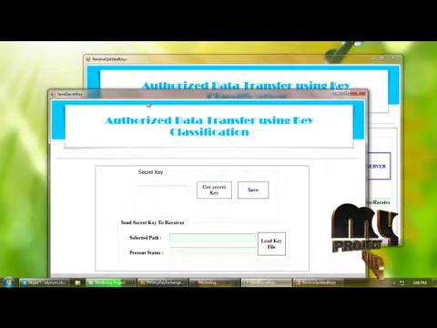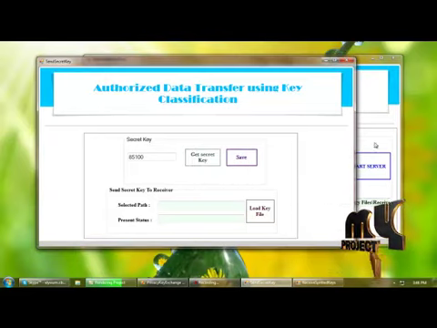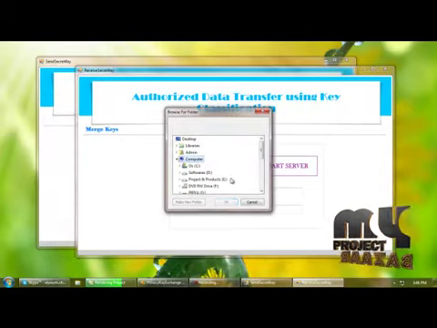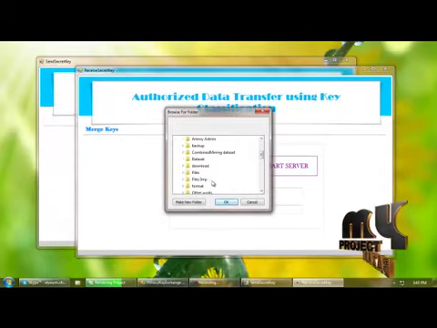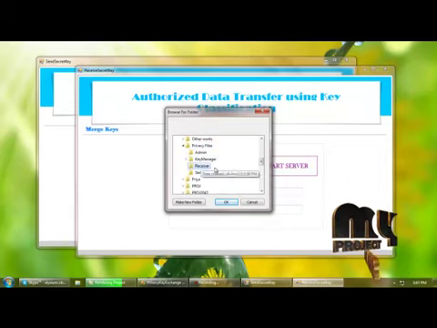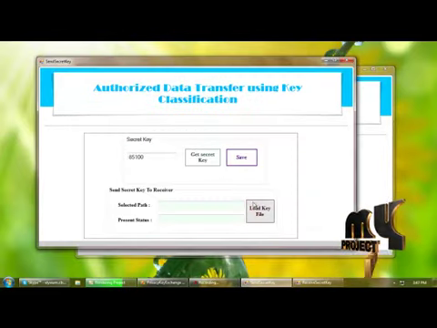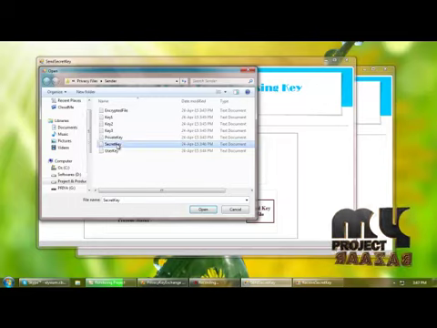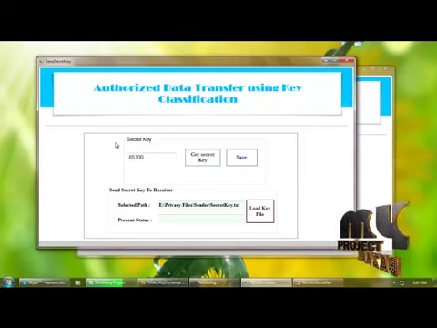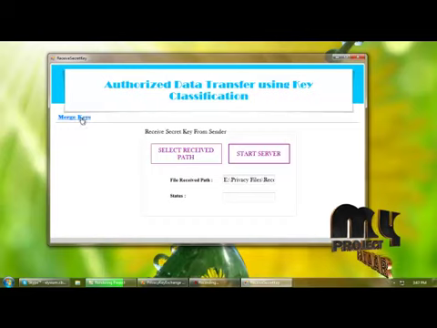File transfer, I am sending the secret key. For that, we need to get the secret key and save the secret key to the database. Next, for receiving the secret key, you need to select the receive path. Starting the server, loading the secret key to send to the receiver. Now we can close the sender part and merge the keys.